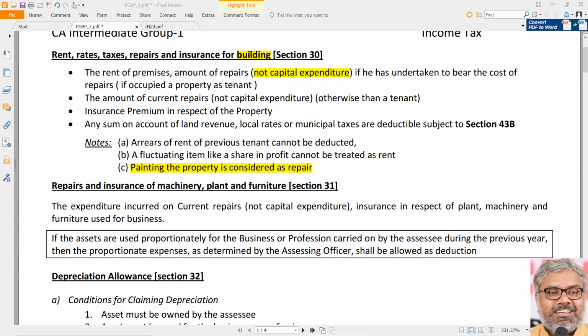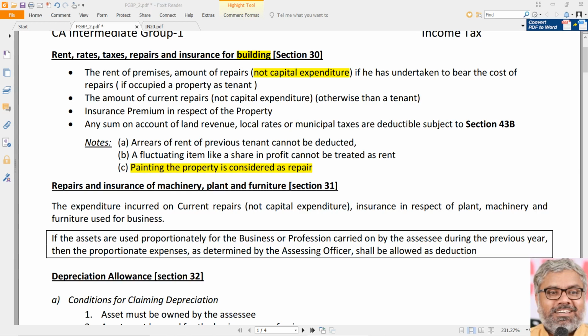But the revenue expenditure that is incurred in the form of repairs, we can call it current repairs or revenue expenditure in respect of repairs, will be allowed as deduction. Of course, if he has undertaken to bear the cost of repairs, naturally. If owner does the repairs, SSC being a tenant, how can he claim deduction? For claiming deduction, always one common point is the expenditure should be incurred by the SSC himself. Somebody else is incurring expenditure, how can SSC claim deduction?